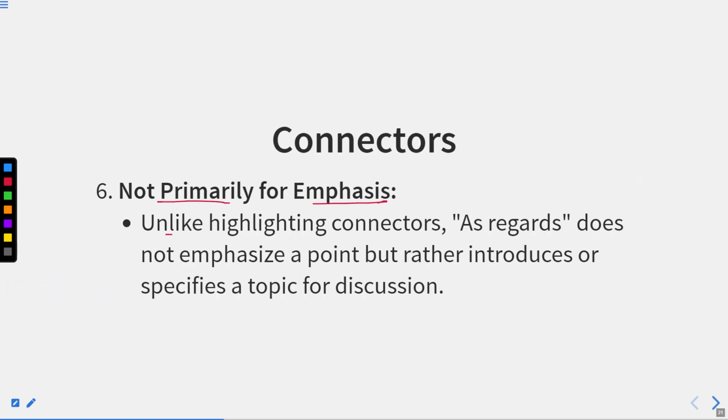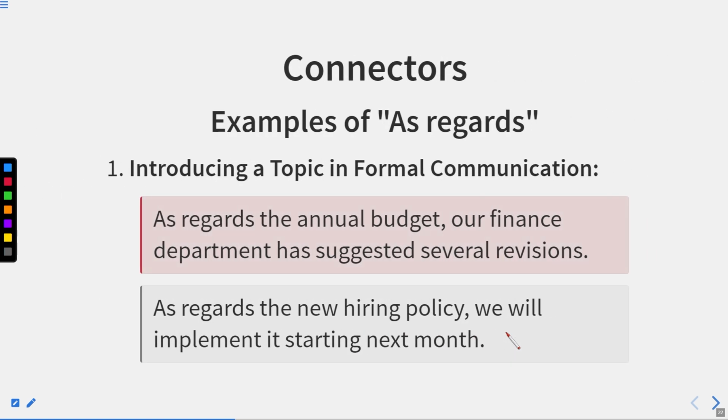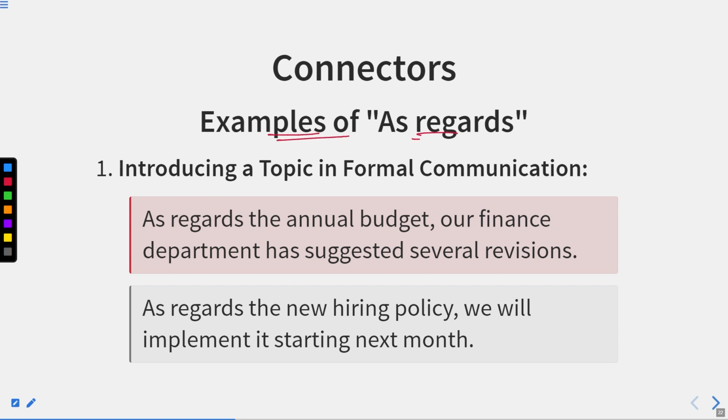Not primarily for emphasis. Unlike highlighting connectors, as regards does not emphasize a point but rather introduces or specifies a topic for discussion. I have already discussed this with you, that it does not highlight anything. In fact, it refers to the topic that is actually the point of discussion. Okay. Now let us have some examples of as regards.